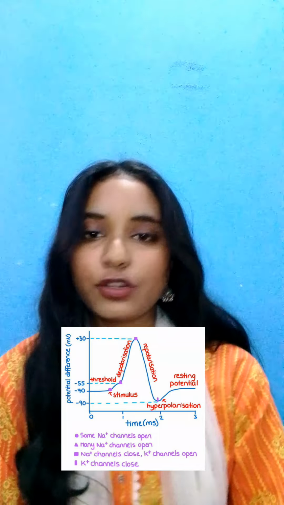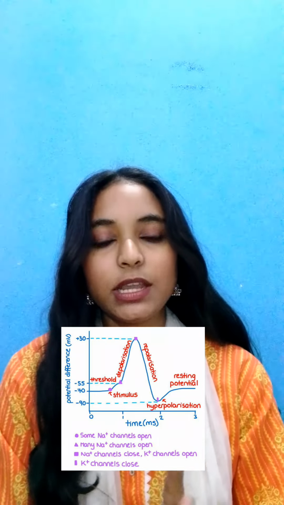When a stimulus hits the membrane, there is generation of an action potential, which further consists of three steps. Firstly, depolarization, in which the voltage gated sodium channels open and sodium rushes inside. Then repolarization, in which the voltage gated potassium channels open while sodium channels close, and there is efflux of potassium, that is, potassium moves out.